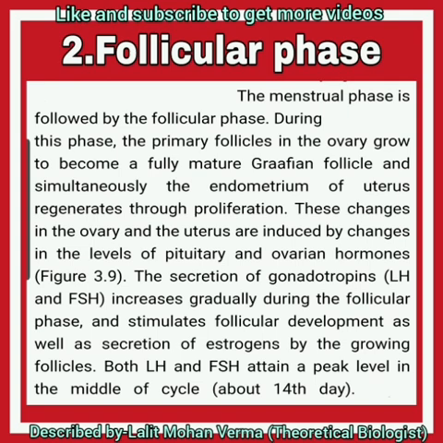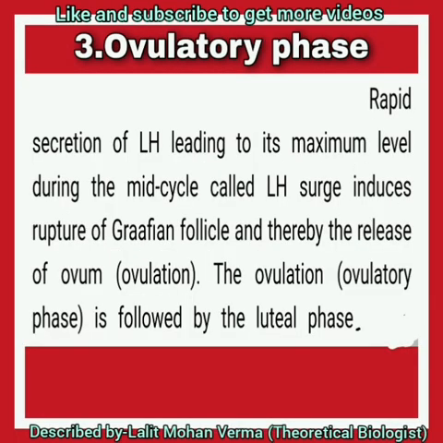These changes in the ovary and the uterus are induced by changes in the level of pituitary and ovarian hormones, as you have seen in the figure. The secretion of gonadotropins, that is LH and FSH, increases gradually during the follicular phase and stimulates follicular development as well as secretion of estrogen.